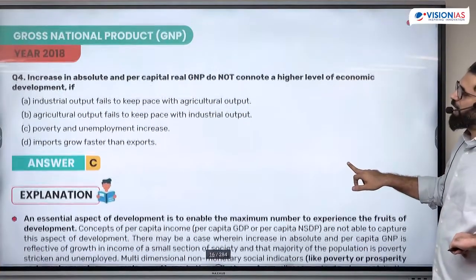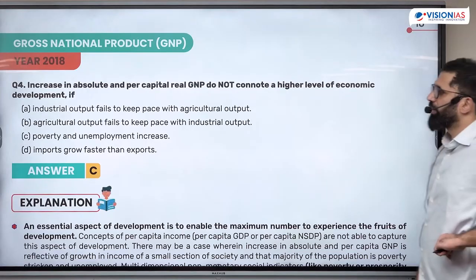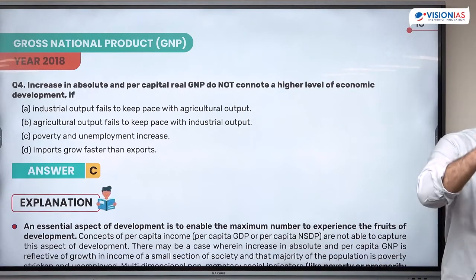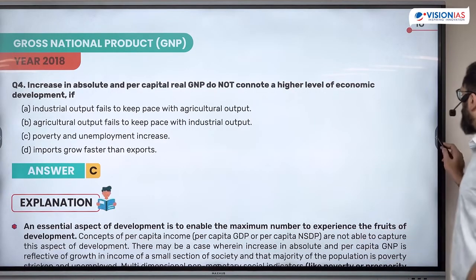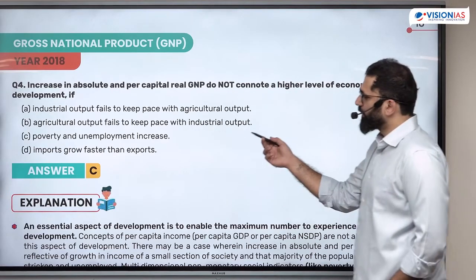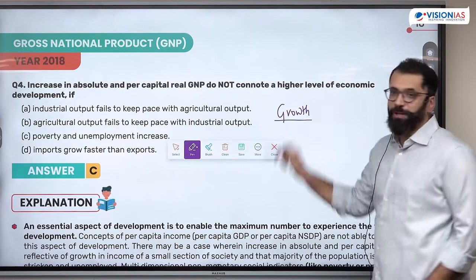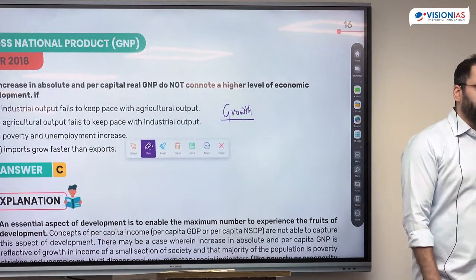An increase in absolute and per capita real GNP do not connote a higher level of economic development if. There's a difference between, or does GDP measure development? We have two concepts. One is the concept of growth. What do we mean by growth? What is meaning of growth?